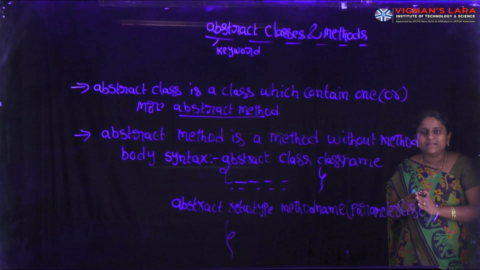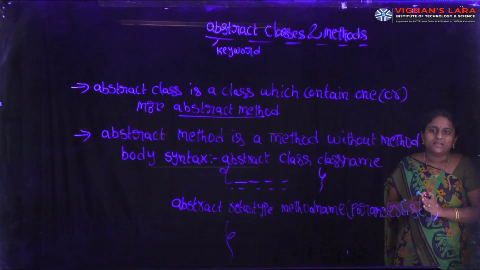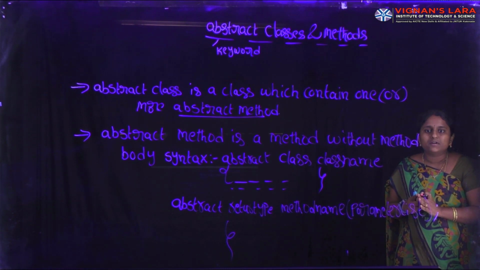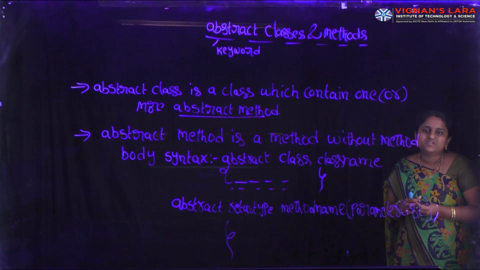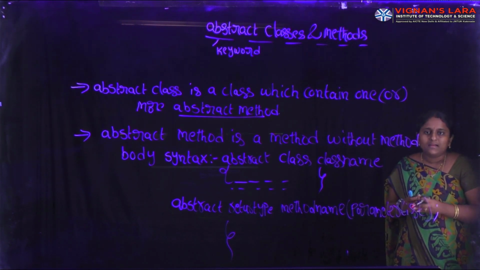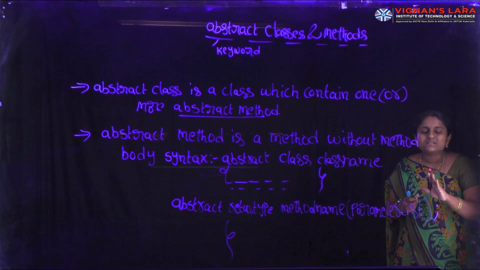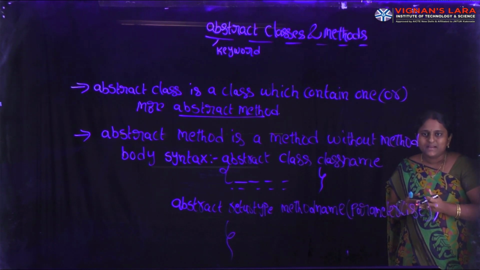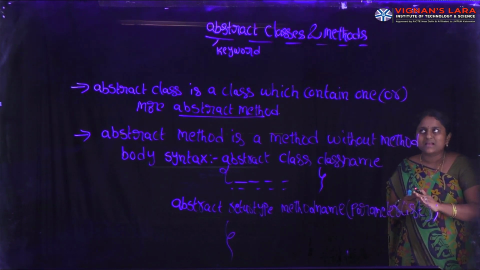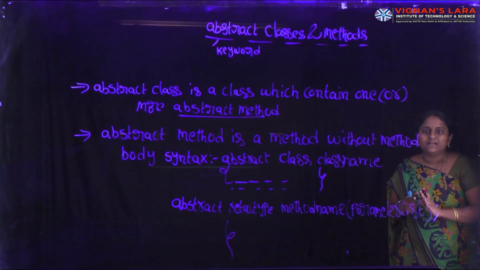An abstract method is a method without any body. Whenever we write an abstract method, it performs a number of tasks depending upon the object calling. The method body is implemented in the subclasses. That is abstract classes and abstract methods.